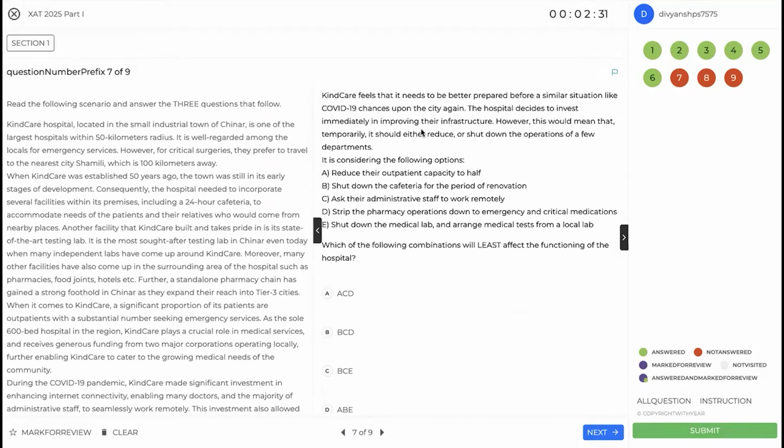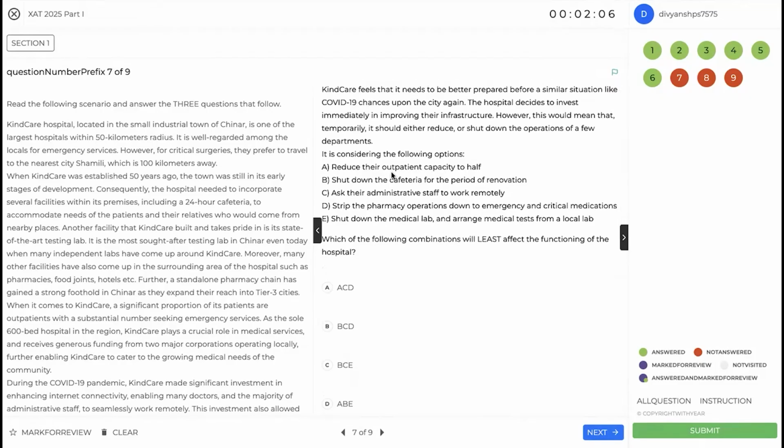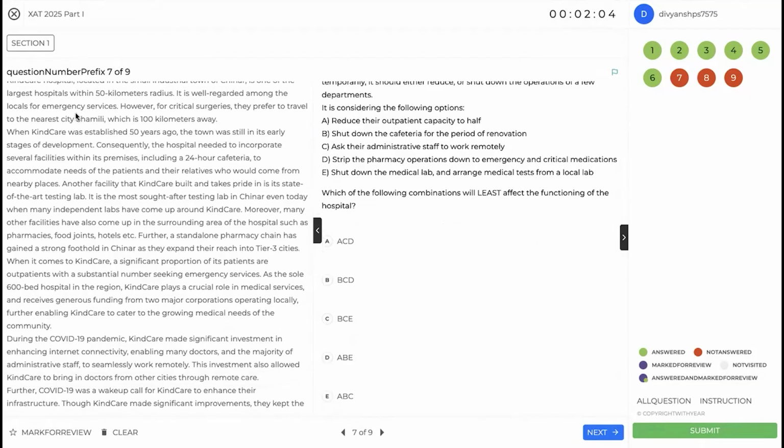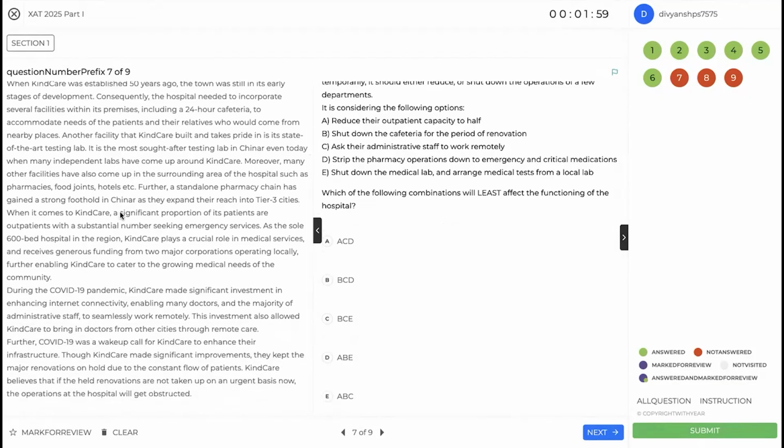Chance happens this hospital decides to invest immediately in improving their infrastructure. However, this would mean that temporarily it would either shut the operations of a few departments, reduce the outpatient capacity to half, shut down the cafeteria, ask their administrative staff to work remotely, strip the pharmacy down to emergency and critical, shut down the medical lab, and arrange medical tests from a local lab. So let's see. We will have to read something. I'm probably going to skip the first one because there's going to be too much context there.